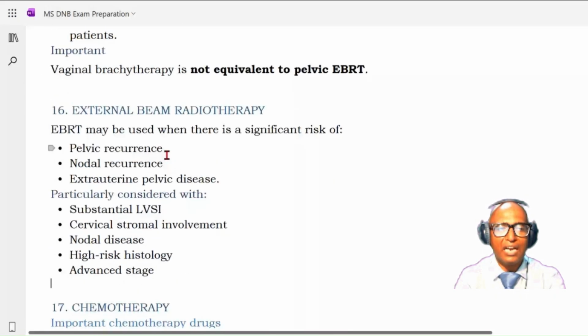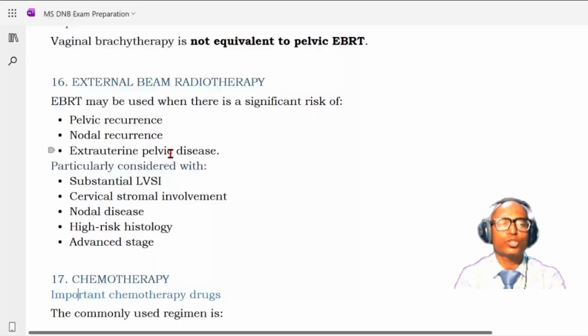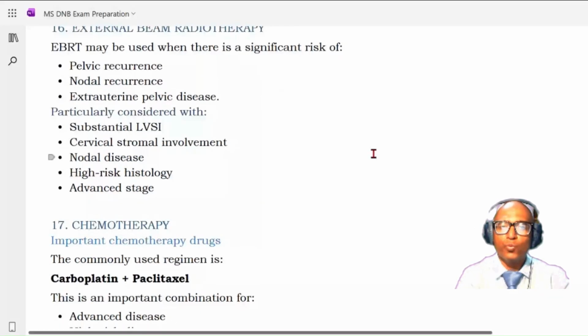Now next is external beam radiotherapy. So EBRT may be used when there is a significant risk of pelvic recurrence, nodal recurrence, and extrauterine disease. So if there is a significant risk of these things, like pelvic recurrence or nodal recurrence or extrauterine pelvic disease, then particularly it is considered for patients with substantial LVSI, cervical stromal involvement, nodal disease, high risk histology, and advanced stage. We will go for EBRT also.